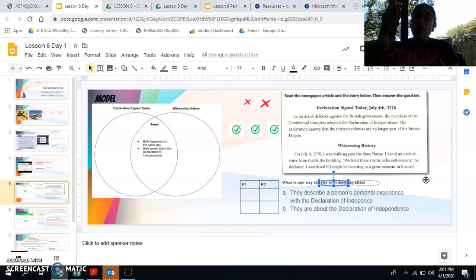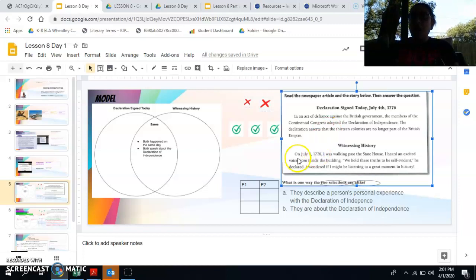So I look at both passages, and I want to know how they are alike. So I want to know how they are the same. So now that I understand the question, I need to ask myself, what were the passages about? The first passage was giving us information about the Declaration of Independence being signed, whereas the second passage is about someone overhearing the people talk about the Declaration of Independence. They overheard it, and it's like telling a story.